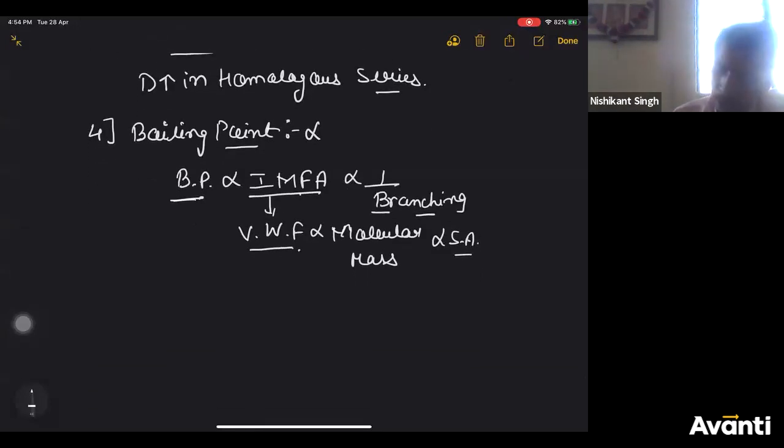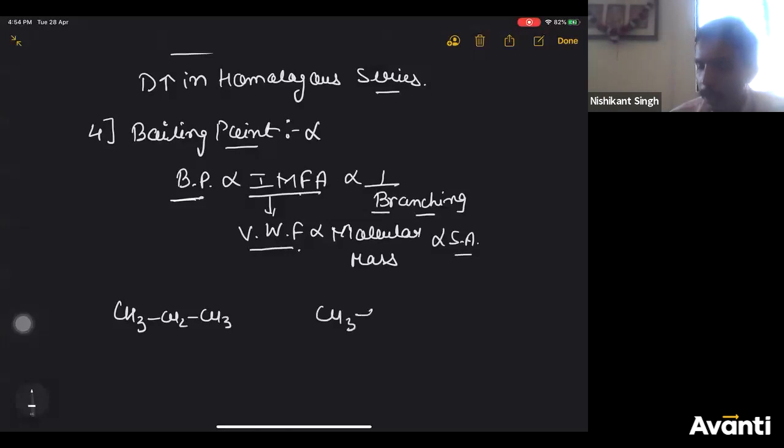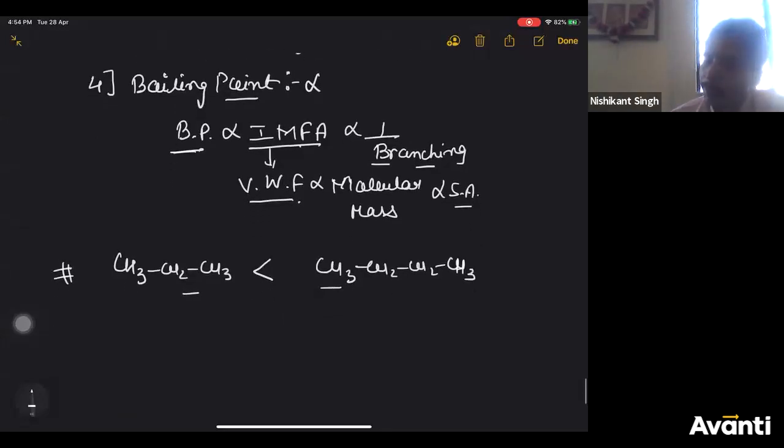If I take CH3CH2CH3, propane, and CH3CH2CH2CH3, butane. Among these two, which will have more boiling point, propane or butane? Butane. Why butane? Because its molecular mass is more. It is C4H10, and this is C3H8.